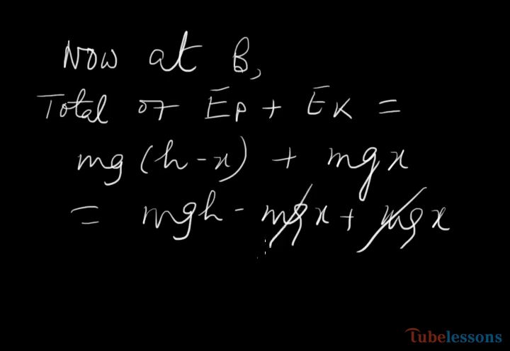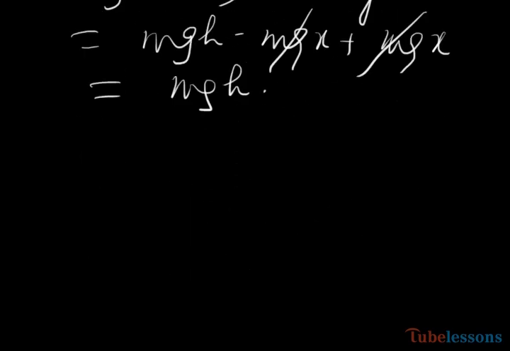The mgx terms cancel, that is mgh. So at the midpoint, the total of potential energy and kinetic energy is also mgh. And now, before touching the ground, what will be the sum total of potential and kinetic energy?